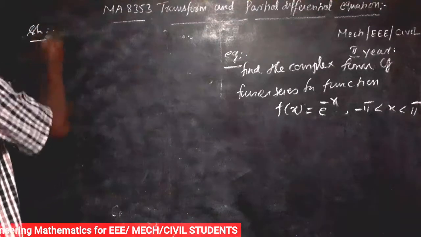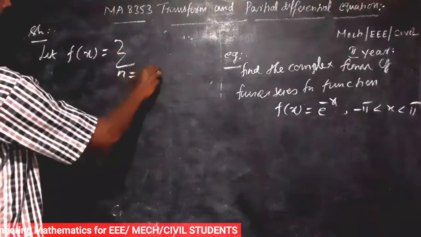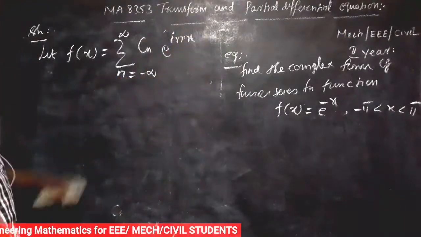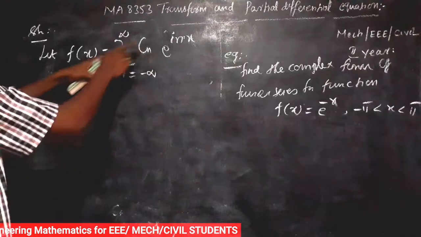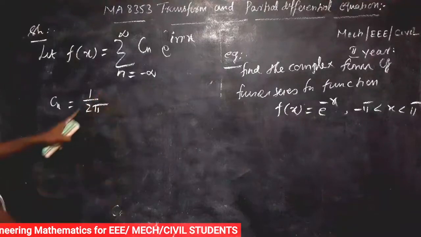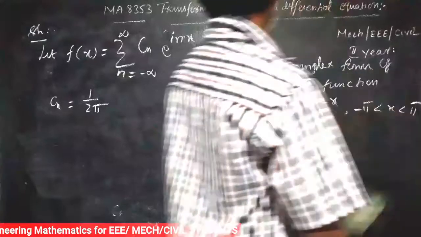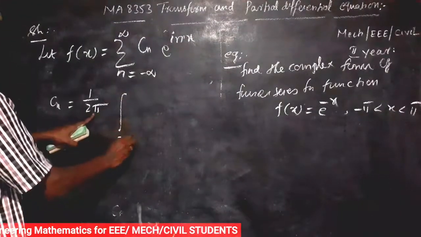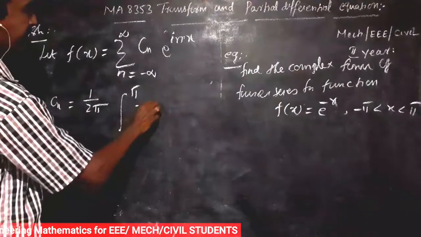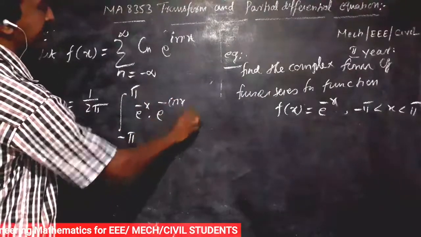First, to define the complex form of the Fourier series, let f of x is equal to sigma n equal to minus infinity to plus infinity of cn e power i n x. So first we find the cn value. In this complex form, cn is defined as 1 by 2 pi, where 2 pi is the length of the interval. In this problem, x varies from minus pi to plus pi, so the length is 2 pi. So 1 by 2 pi integral of minus pi to plus pi f of x into e power minus i n x dx, where f of x is equal to e power minus x.